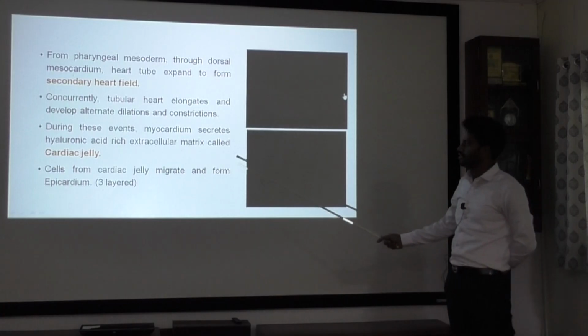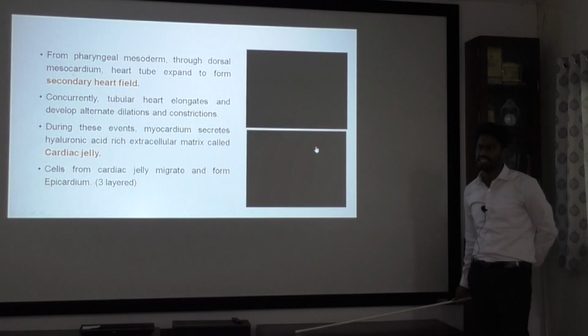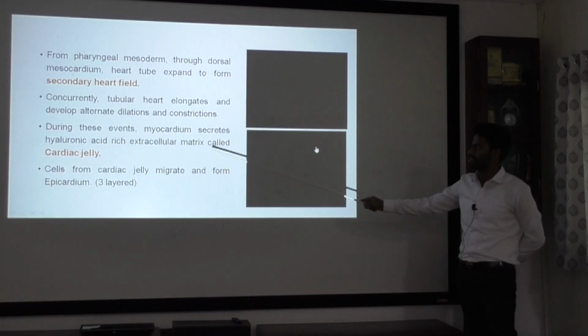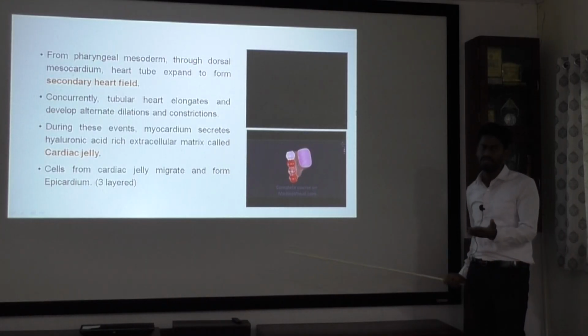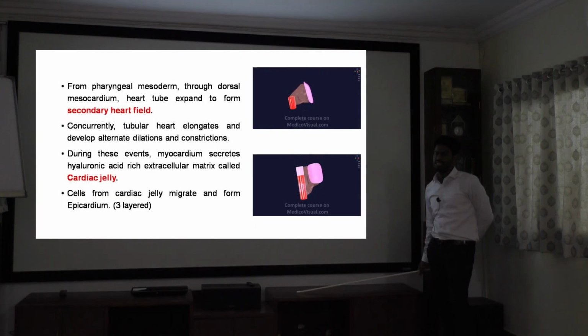At this stage, simultaneously, the myocardium, the second layer, will secrete a hyaluronic acid rich extracellular matrix between the endocardium and myocardium. That is known as cardiac jelly. From that cardiac jelly, cells will migrate to the outer side to form the epicardium. So at this stage, the heart tube will be three layered: epicardium, myocardium and endocardium.